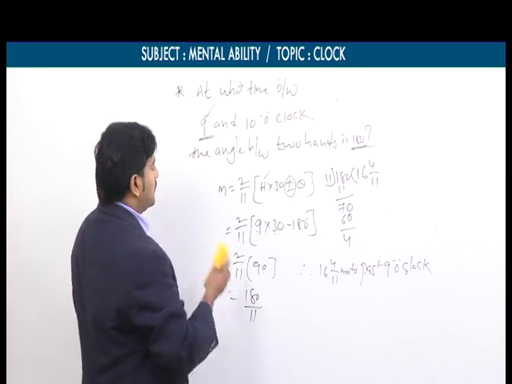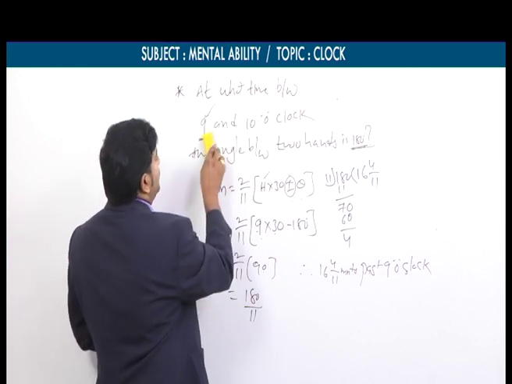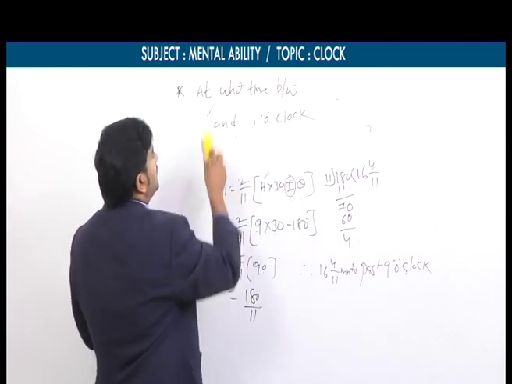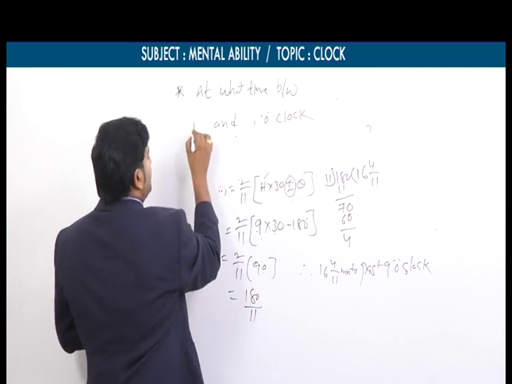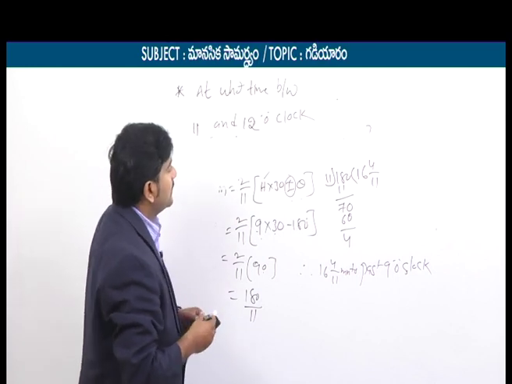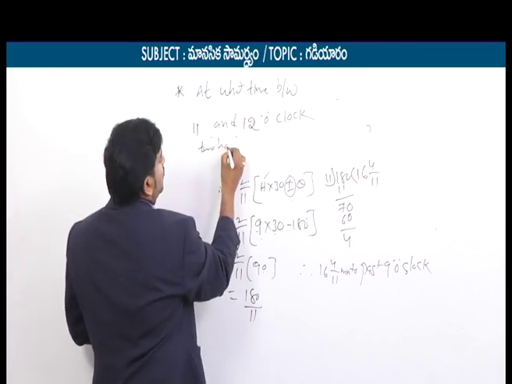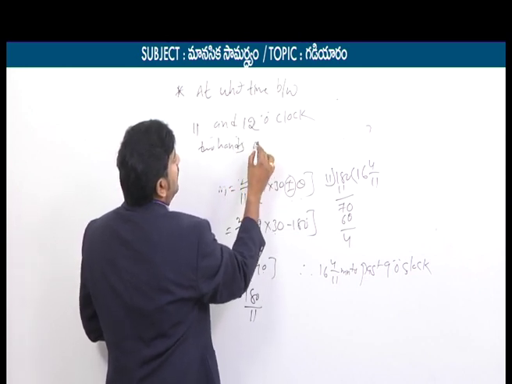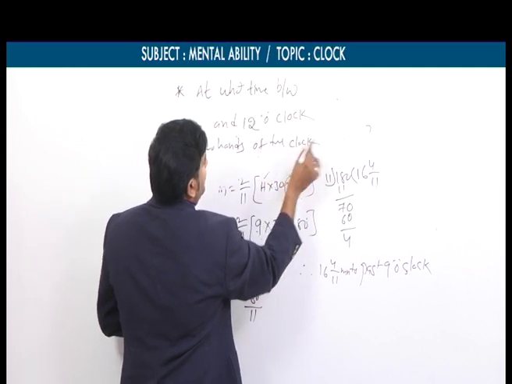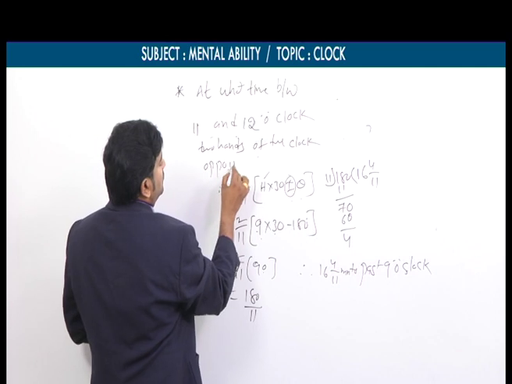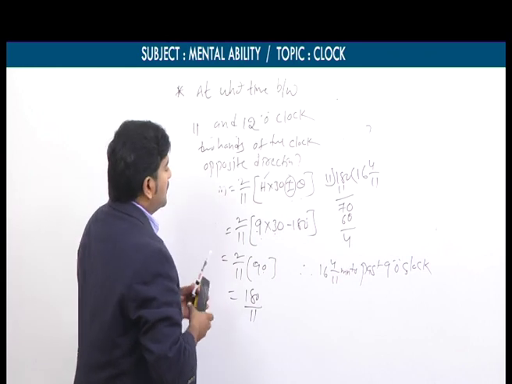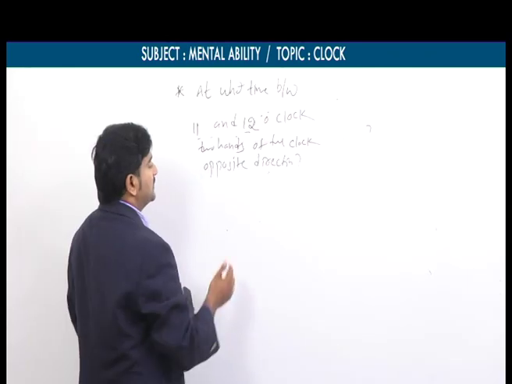So now we'll take one more problem based on this. Instead of saying angle between, he may mention it like this also. For example, at what time between 11 and 12 o'clock may the two hands of the clock be in opposite directions? So the way of asking the question is different, but the concept is the same. Again we need to focus on that note.